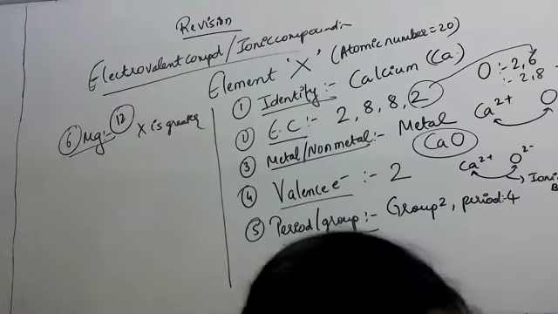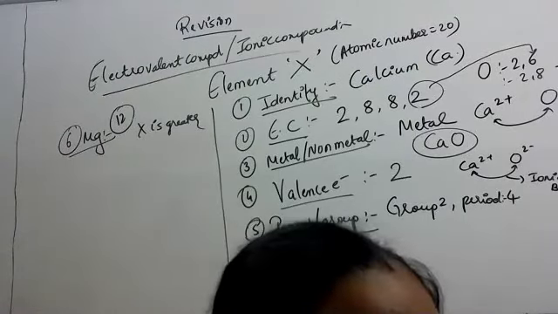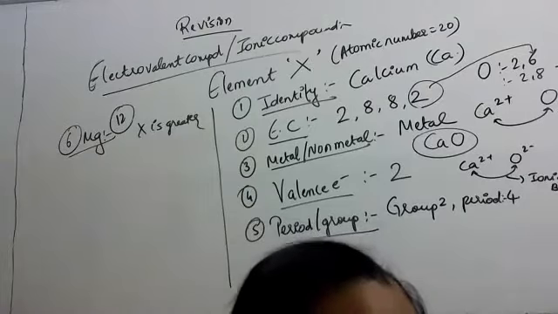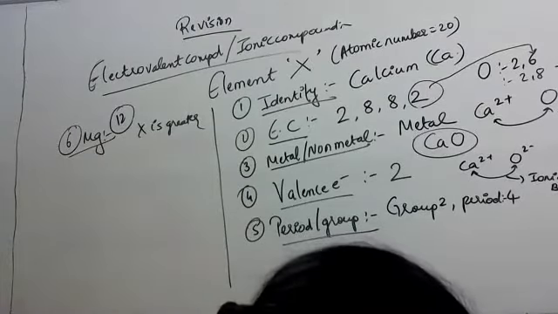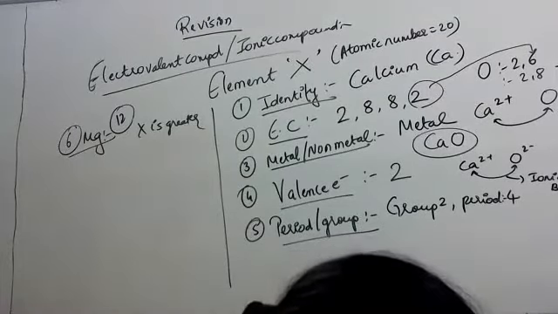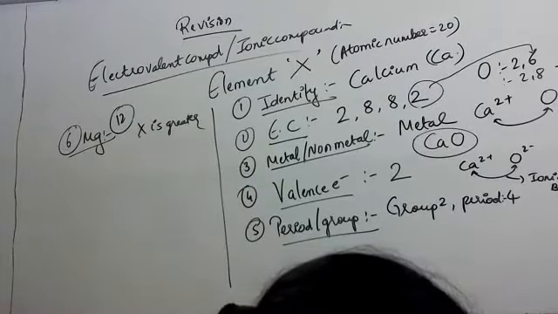Next, true or false? Alkaline earth metals are present in group 2 of the periodic table. It is true. Good.